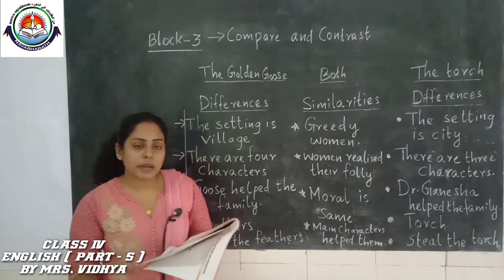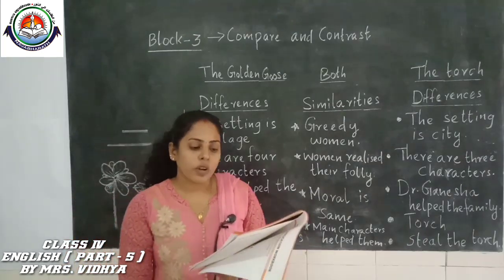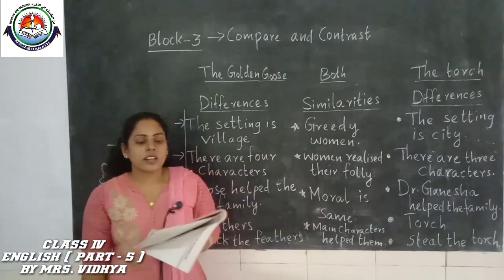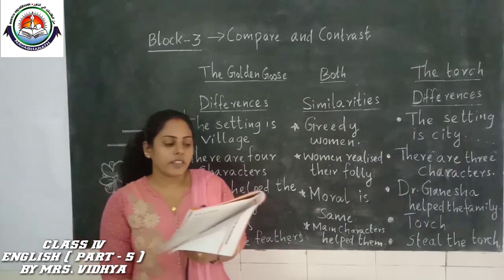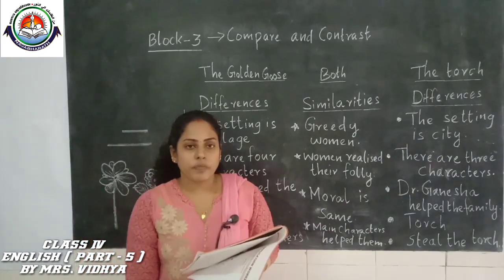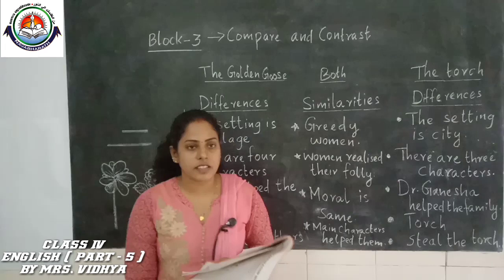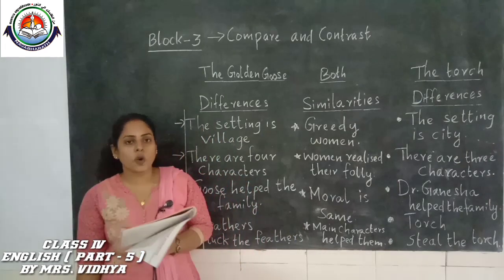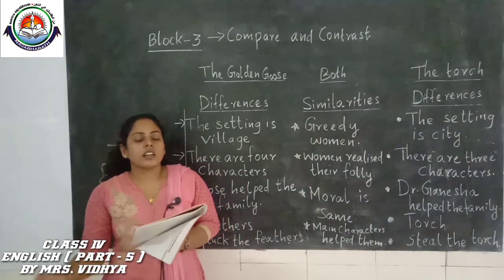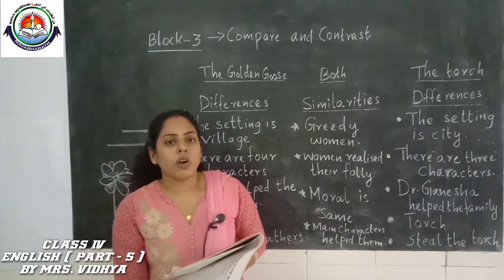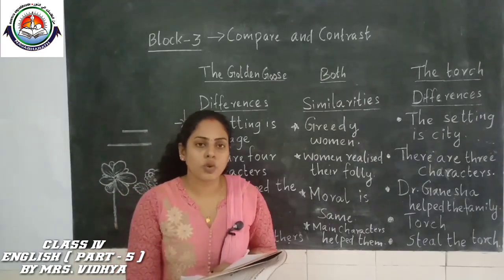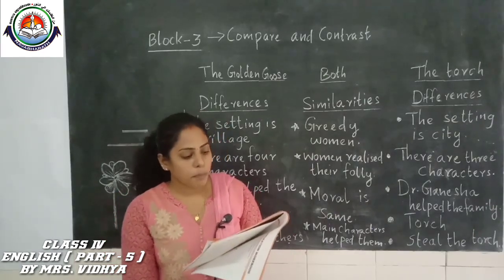So what are the similarities? In the Golden Goose, the woman and daughters are poor, like in the torch. In the Golden Goose the family is very poor, and in the torch also the family is very poor.